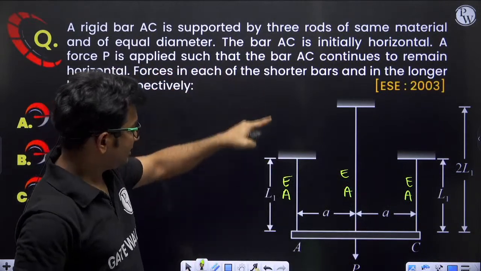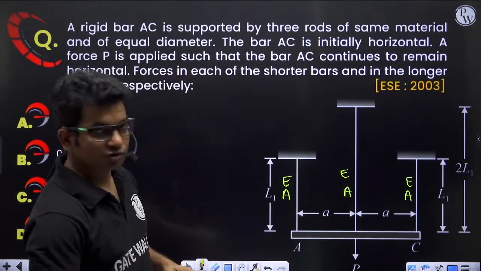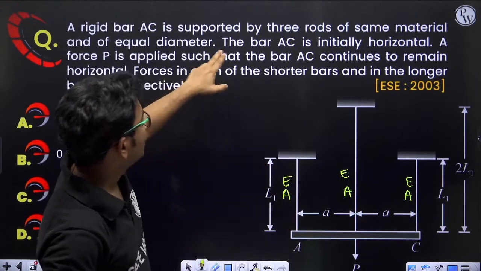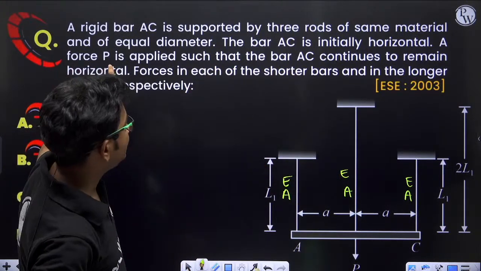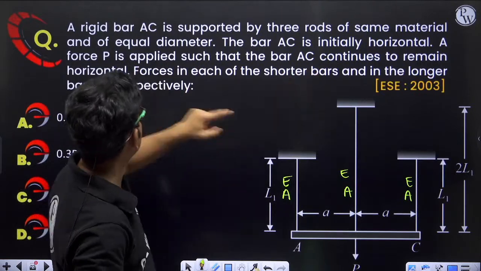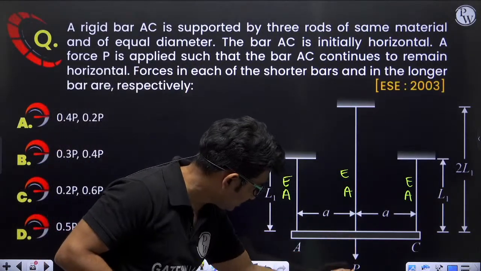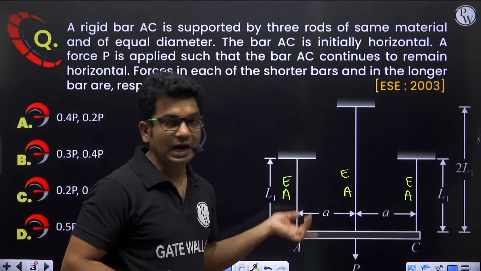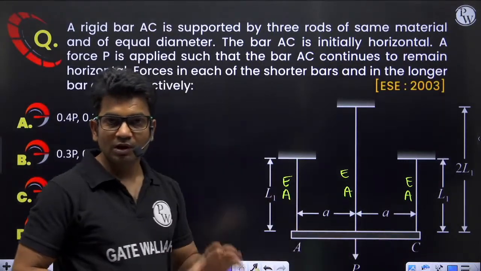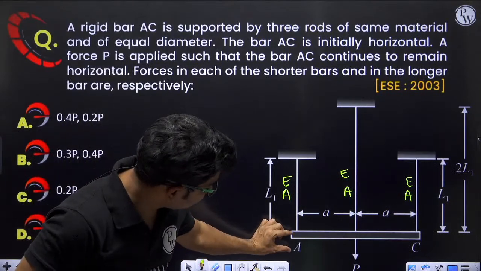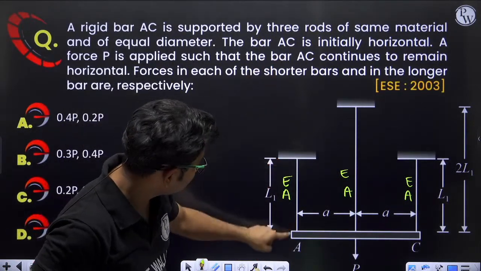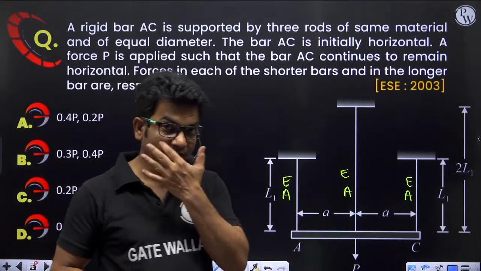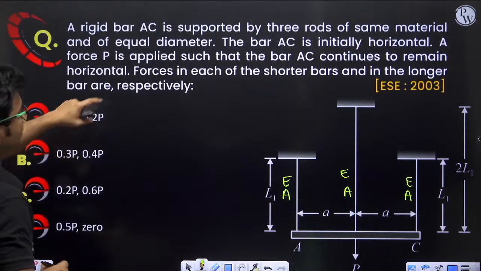The bar AC is initially horizontal. Lengths are given: this length is L1, this length is L1, and this length is 2L1. Force P is applied such that the bar AC continues to remain horizontal. So when force P is applied, there will be some deflection in this bar, but after deflection also it will remain horizontal. What does this imply? This implies that the change in length of all the rods is same. They are increasing by the same amount.